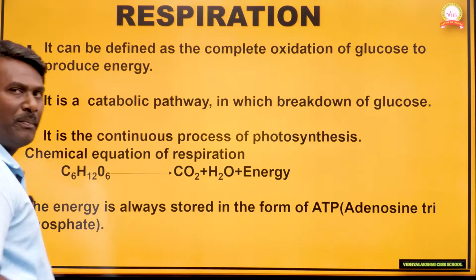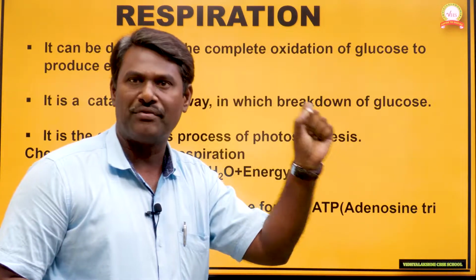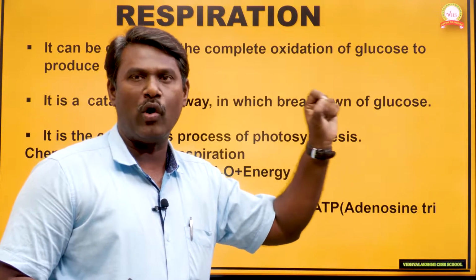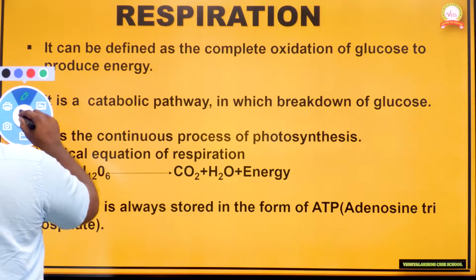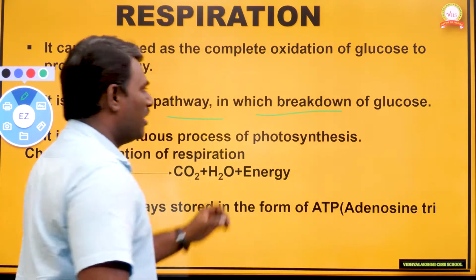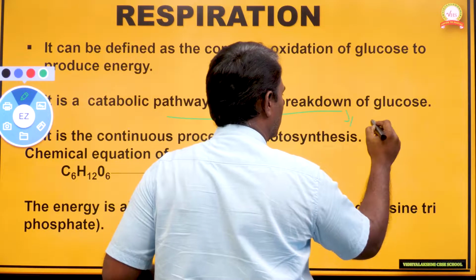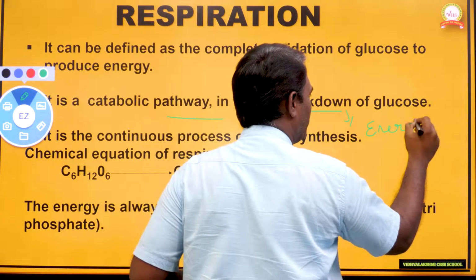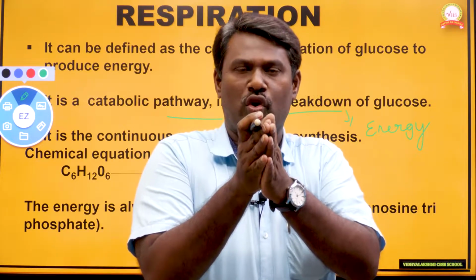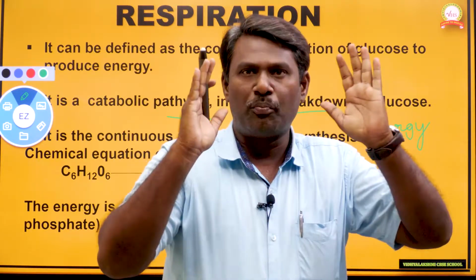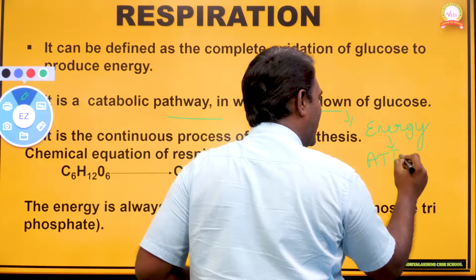Now, coming to the main topic, we are discussing respiration. Respiration is an example of catabolism or a catabolic pathway, in which glucose is broken down. By the breakdown of glucose, energy is produced, and that energy is always stored in the form of ATP.